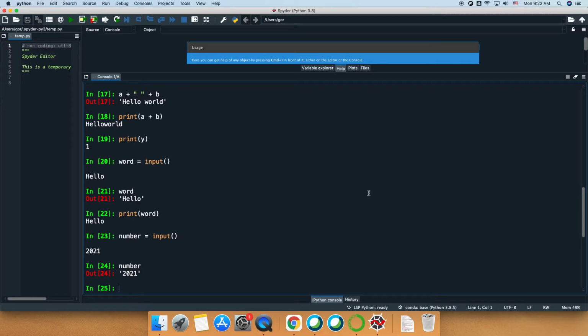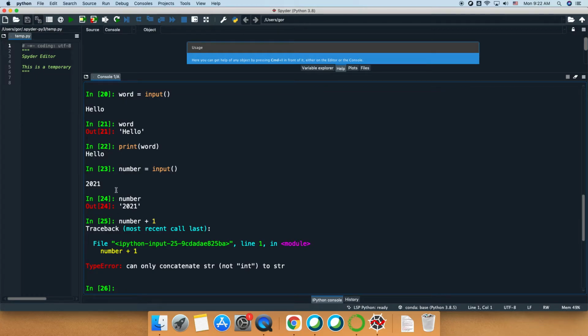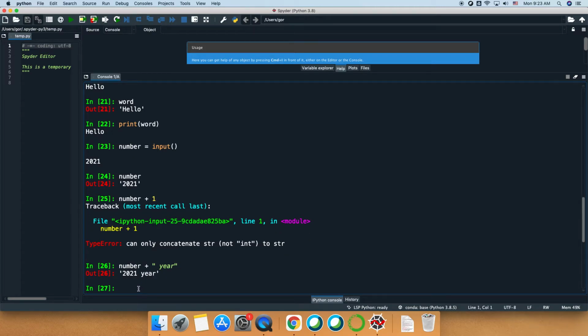What would be 2021 plus 1, right? I can say number plus 1, and it will give me an error, because although we call this variable number, it's actually not a number, it's a string. You cannot concatenate a string with an integer. You can only concatenate a string to a string. So you can do, for example, number plus, let's say, the word year, right? And it will say 2021 year.